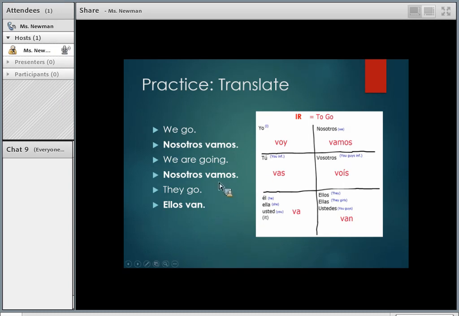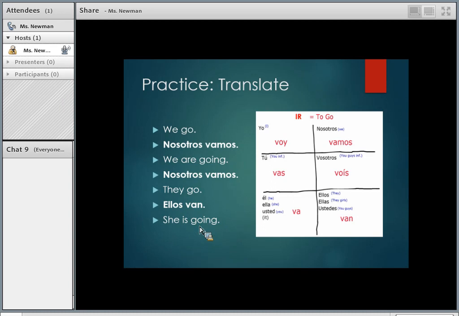It doesn't just mean go. It doesn't just mean anyone goes. It means we go. So make sure you understand that those conjugations are joined to those subject pronouns they go with. So if you see that conjugation, such as vamos by itself, that is implied nosotros, because that definitely goes with nosotros and only nosotros.